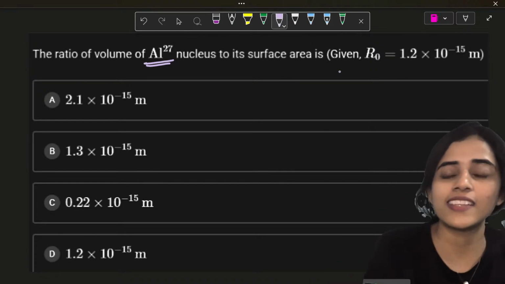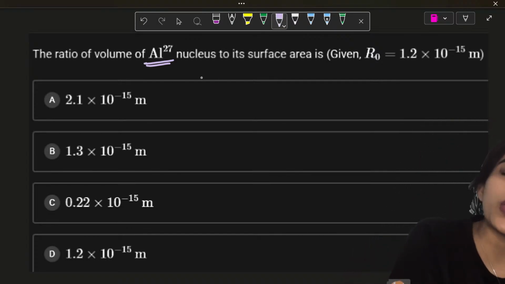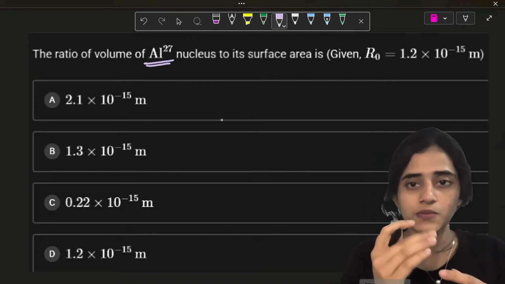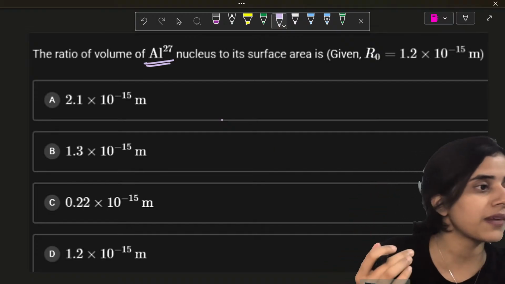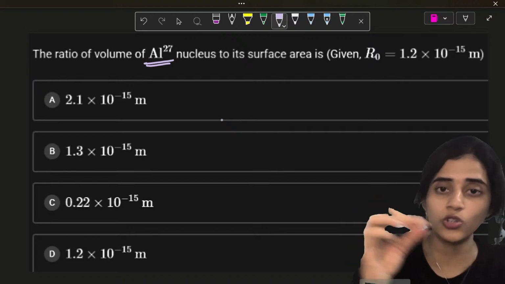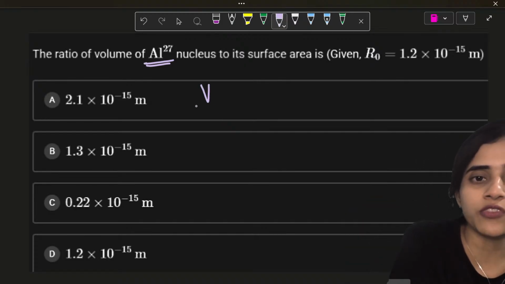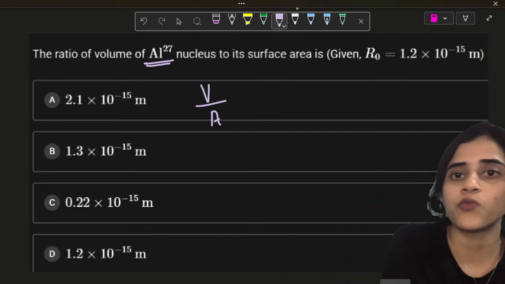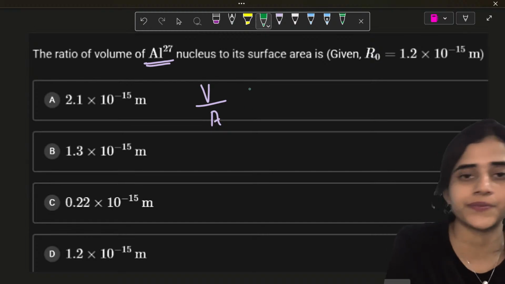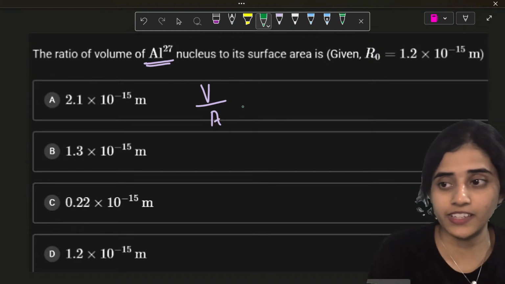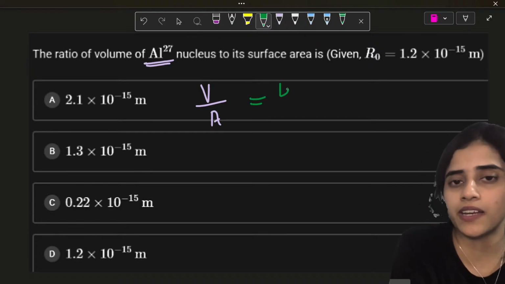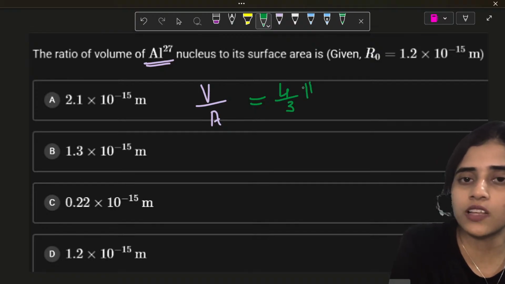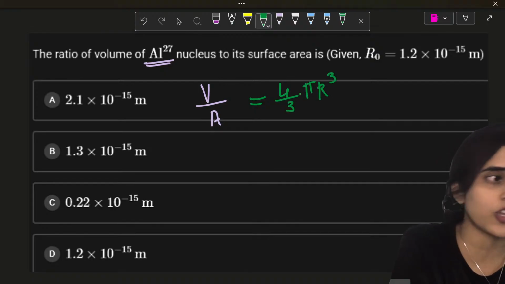Let's finish. Let's learn. So we have to find the ratio of volume to surface area. The previous question was surface area by surface area. Here it is volume by surface area. So you have to find the ratio of V by A, volume divided by area. Now what is volume? 4 by 3 pi r cube. We've all learned this in school.